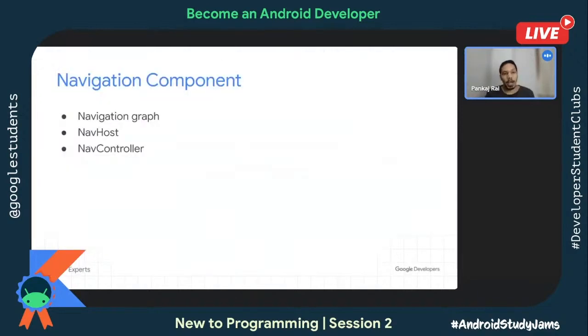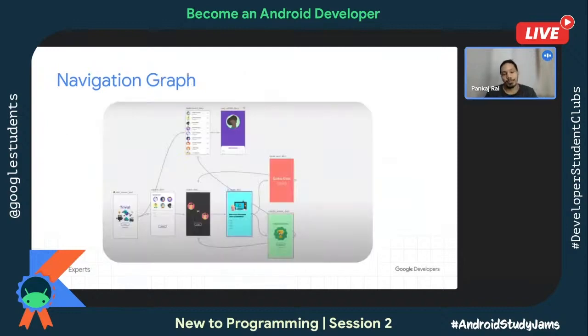So let's see how we can do navigation with fragment using the navigation component. Well, the navigation component is really, really helpful if you want a single activity and all-fragment architecture. Earlier, it was not that easy to manage the backstack and other things with fragments. But with the navigation library, Jetpack Navigation, this is extremely simple. There are three navigation components: navigation graph, nav host, and nav controller. We'll see all of them.